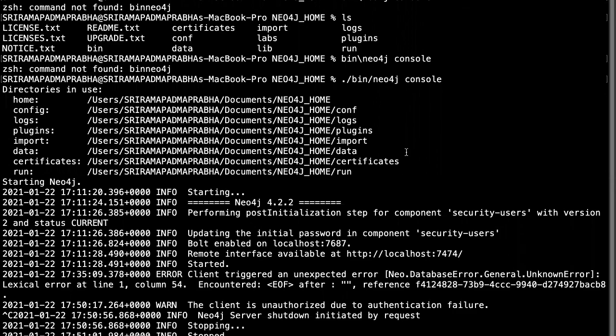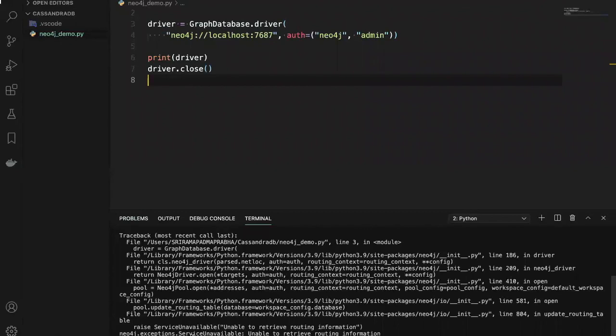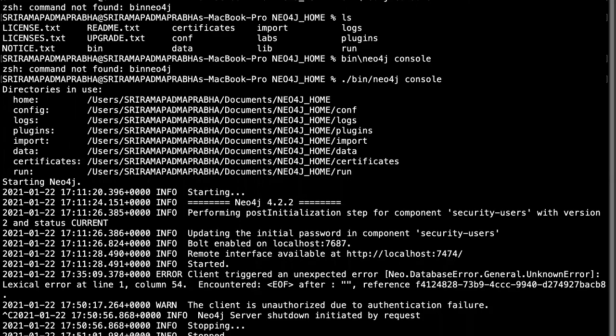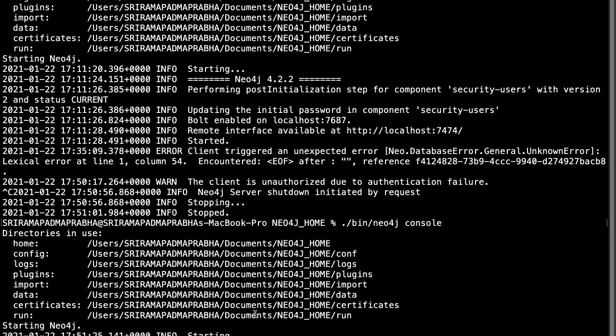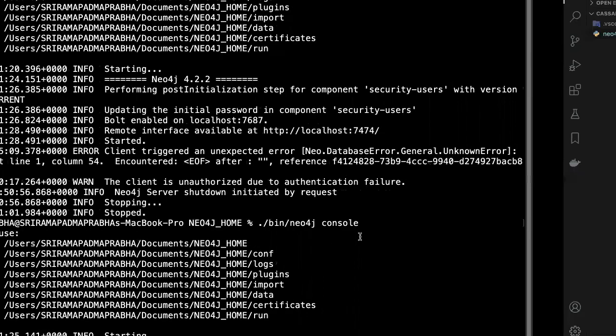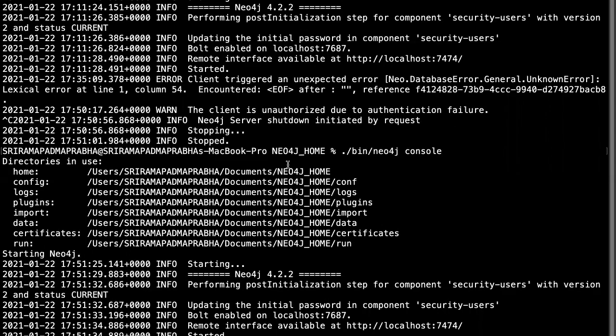But if you try to execute this piece of code, you will get an error saying you are trying to connect with the server, but the service is unavailable. So a Neo4j exception will come: service is unavailable if your server is not connected. If you want to start the server, we can give /bin/neo4j console, and the server will get started. Then we can execute this code. It is starting now, it may take some time. These are all community servers, but enterprise servers are very fast actually. Enterprise servers and Aura, which is a cloud server, are also options we can use.